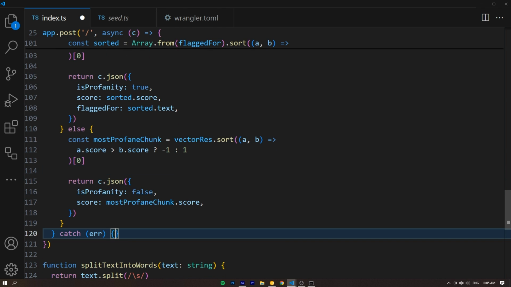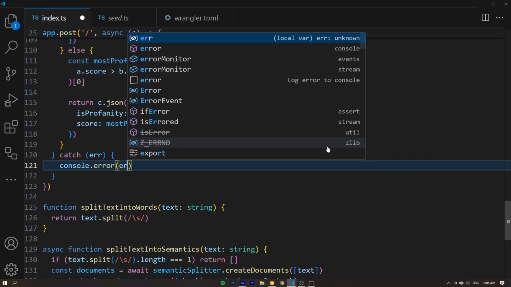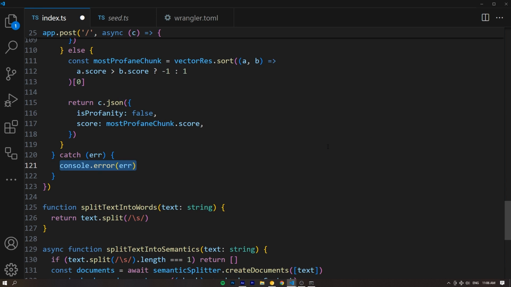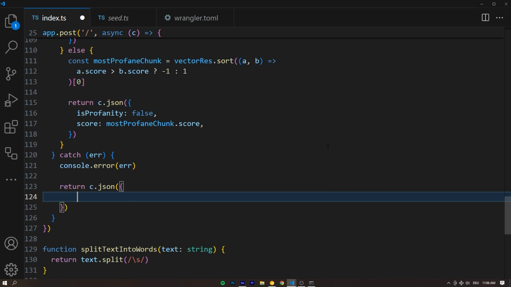Now, let's care about the error handling very quick. If anything goes wrong, first thing I always do, console.error the error. And that's useful if you want to debug your real-time server logs. If anything goes wrong, you always get the error message there on your server. It's just really helpful. And then second thing is return a c.json, once again informing the user that something went wrong with the API.